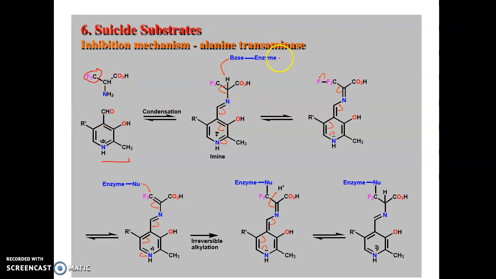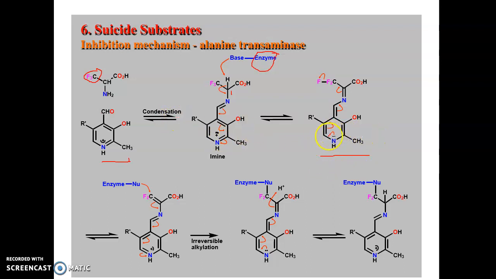Then with trifluoroalanine, the aldehyde group is there, and condensation will take place, and after that the transaminase enzyme with the base. Here 3 fluorine atoms are present, then immediately double bond formation over here, this hydrogen atom shifts, then the pi electron shifts to the next carbon in between two carbon atoms, and cyclization, and finally it forms a lone pair of electrons. Up to here it is okay, but now the reaction will start again.